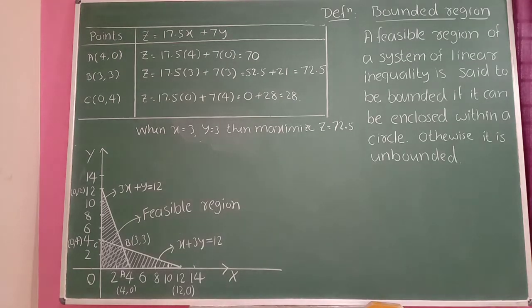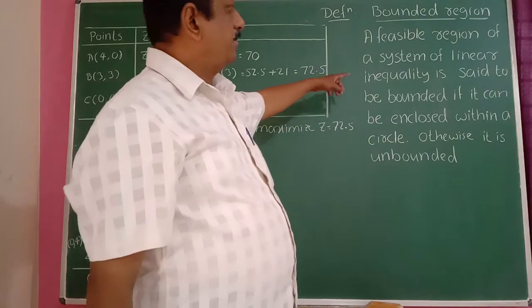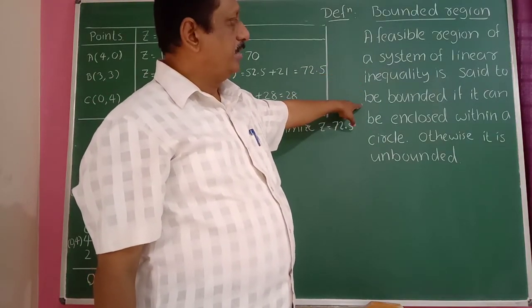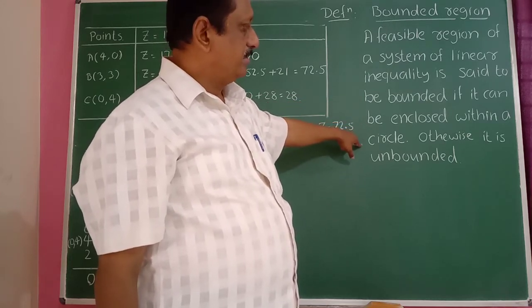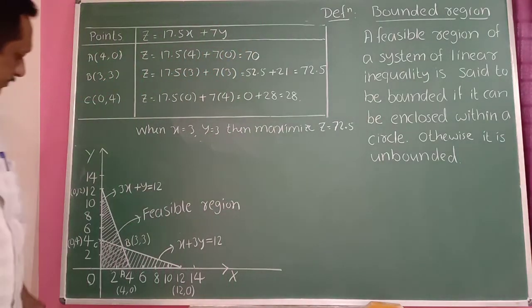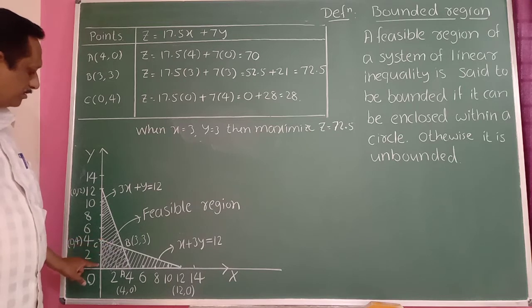So the next definition here, bounded region. A feasible region of a system of linear inequalities is said to be bounded if it can be enclosed within a circle, otherwise it is unbounded. Just observe this diagram. So O, A, B, C, this is a bounded region here.